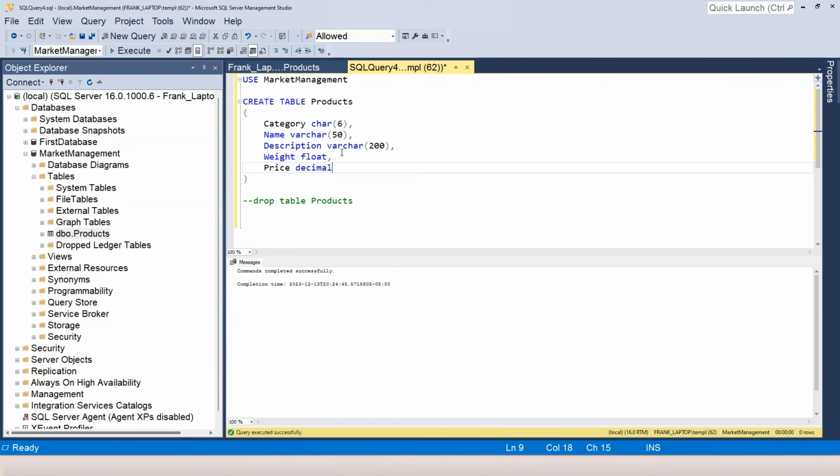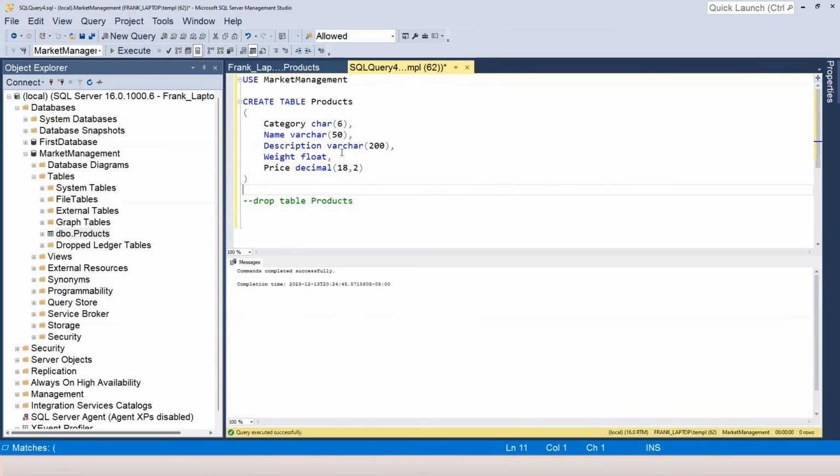Decimal numbers are accurate, and you have to specify 2 values, A and B. What A stands for is the total number of digits that are allowed in this column. Let's say I need 18 digits in total, but within the 18 digits, I only want 2 decimal places.